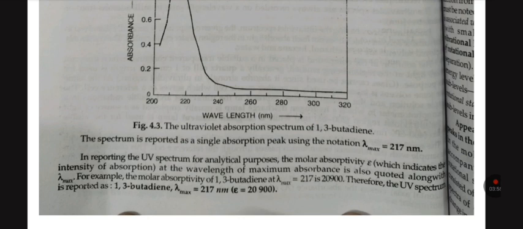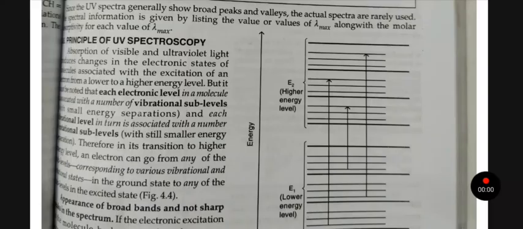Therefore, the UV spectrum is represented as 1,3-butadiene lambda max equal to 217 nanometer. Since UV spectra generally show broad peaks and valleys, the actual spectra are rarely used. The spectral information is given by listing the values of lambda max along with the molar absorptivity for each value of lambda max.